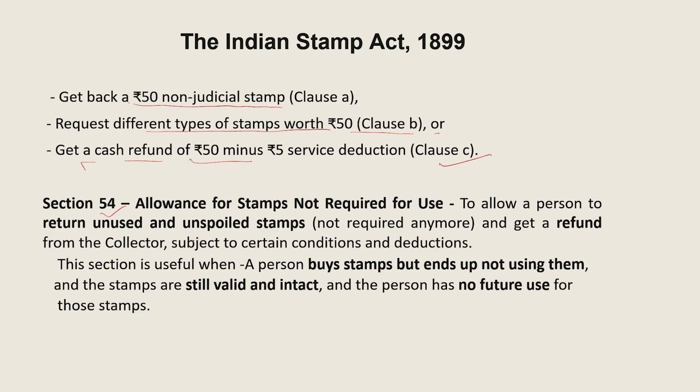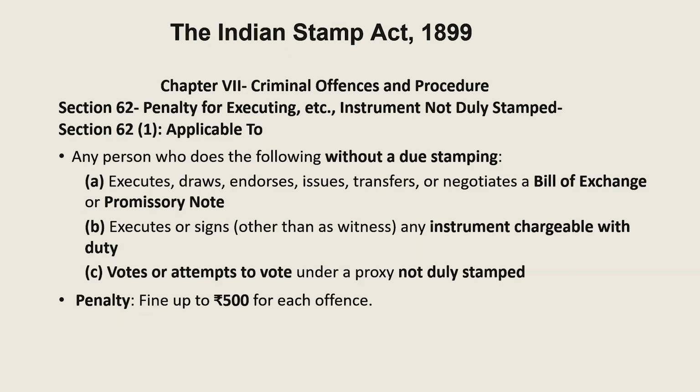Section 54 discusses the allowance for stamps not required for use. It allows a person to get a refund for unused and unspoiled stamps. Basically, this section is used when a person buys stamps but ends up not using them. For example, an advocate buys stamps but by the end of the year is not using them. If the stamps are still valid and intact, and the person has no future use for those stamps, then they can be returned.